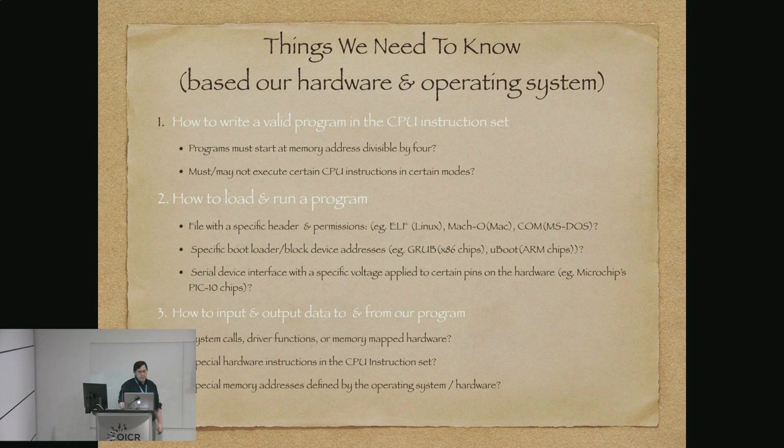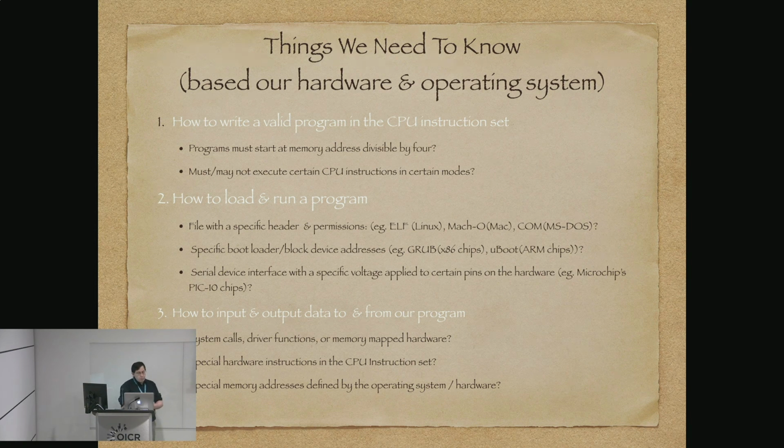Other things we need to know are based upon our hardware and our operating system. First of all, how do we write a valid program in the CPU instruction set? What are the rules? Does my program have to start at a specific memory address? For example, does it have to be at a memory address that's divisible by 4, like on some machines for alignment issues?